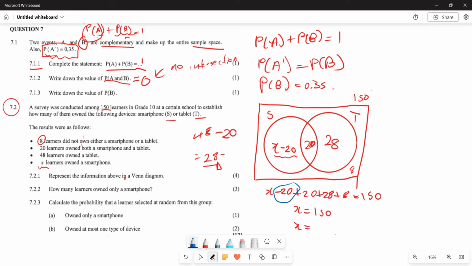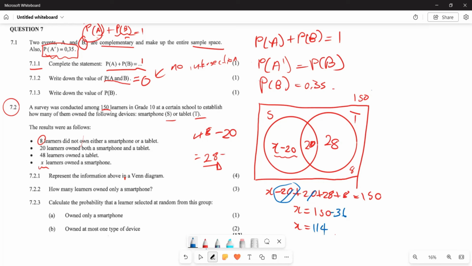Because this one is negative 20. So please, let's also be in a position that we understand that. So if this is negative 20, you are going to start here. This and this one are going to cancel, right? So this is going to be the same as 150, and this is going to be the same as 150, subtract what is it that you are having there? I think the totality of this is going to be 36, right? So this is going to be subtract 36, and this is going to give you your 114.